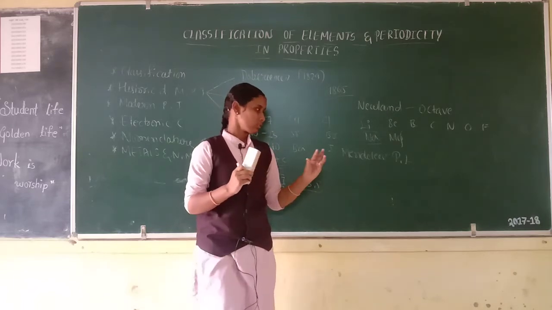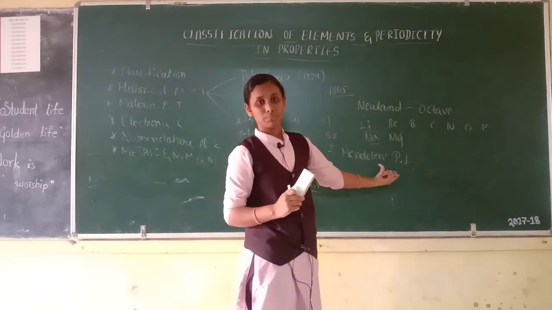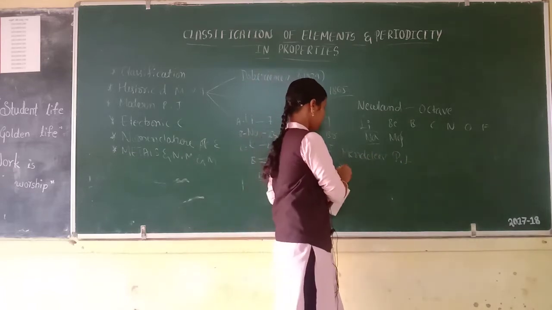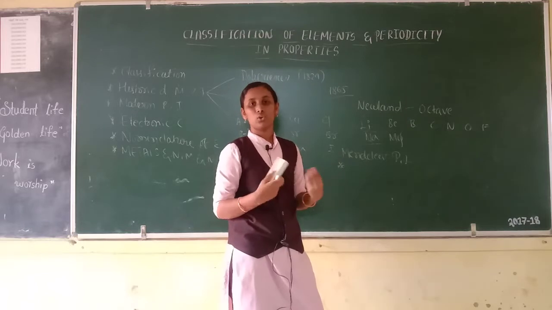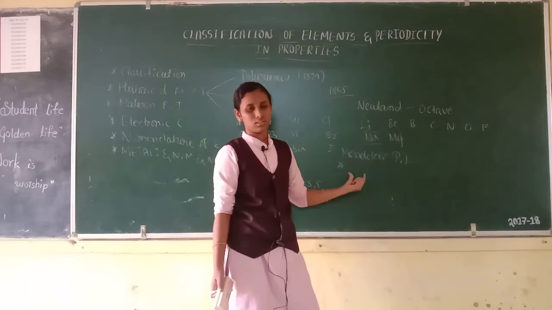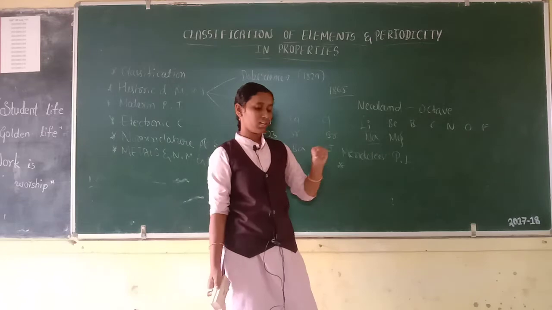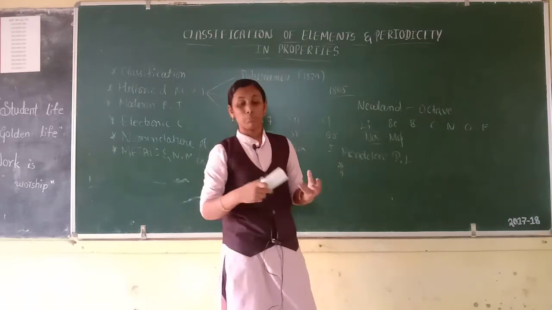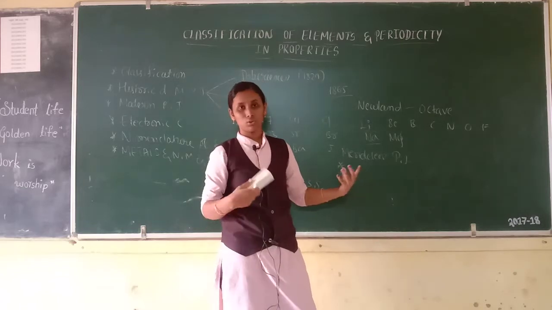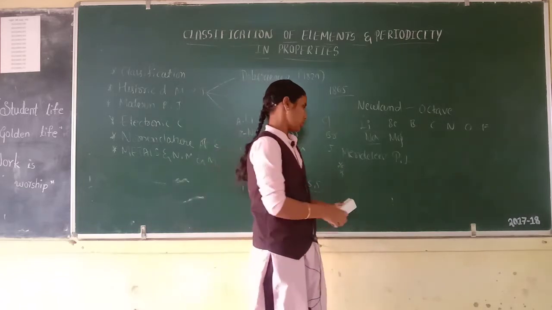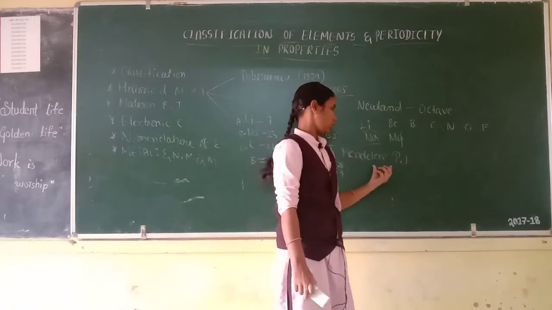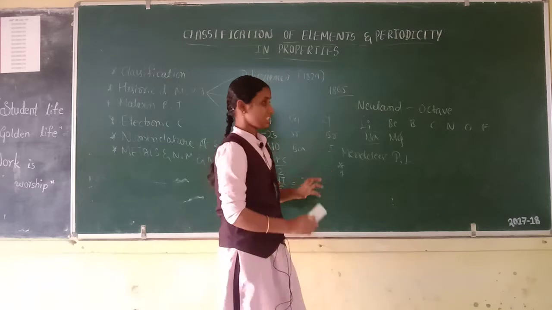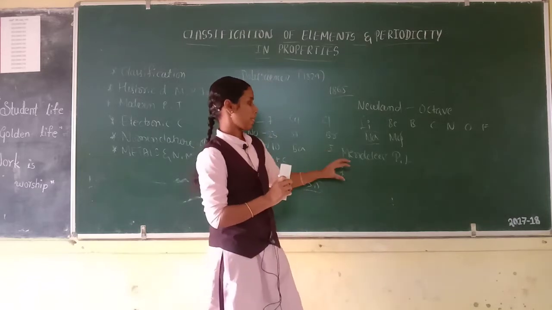But what are the limitations of Mendeleev's periodic law? First one is the position of hydrogen could not be explained. This is the first limitation of Mendeleev's periodic law. Then the second limitation, position of isotopes could not be explained. So this is also one limitation. Then he said that he arranged the elements in